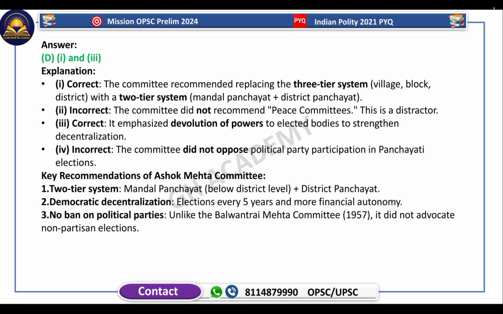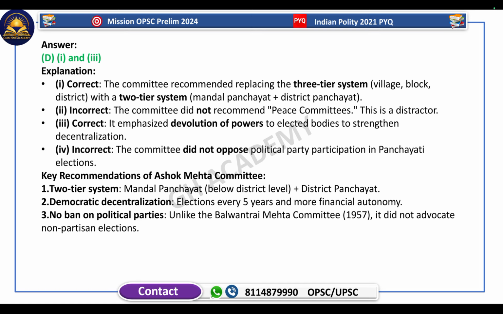the replacement of the three-tier system, that is village, block and district, with a two-tier system, mandal panchayat and district panchayat, but obviously it was not followed. The three-tier system is still followed in India. It did not recommend peace committees, so this is an incorrect statement. It emphasized the devolution of powers to elected bodies to strengthen decentralization. True. The committee did not oppose the participation of political parties in Panchayati elections, so the fourth statement is also incorrect.